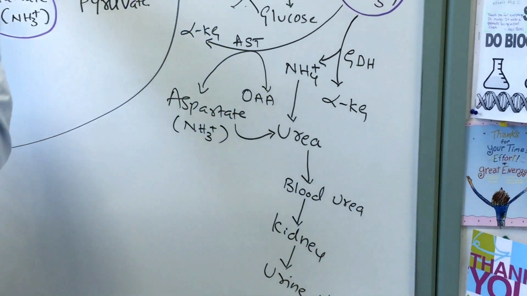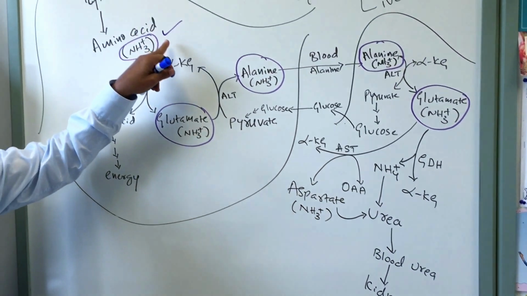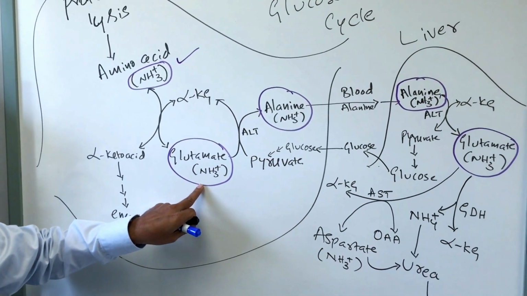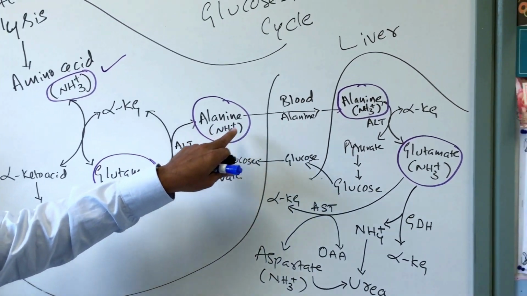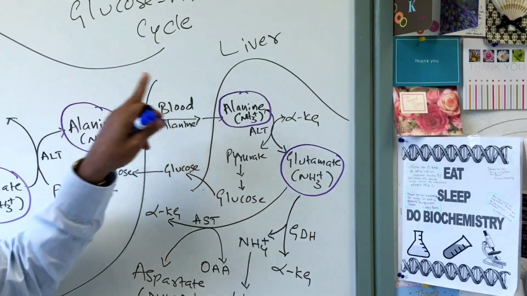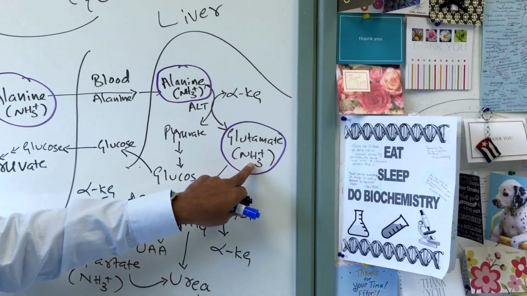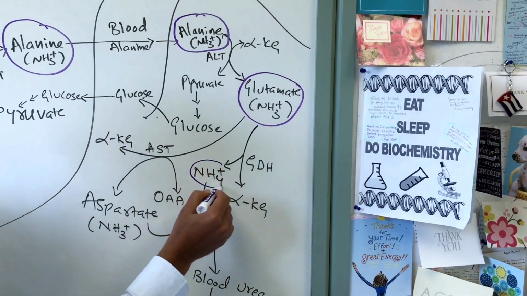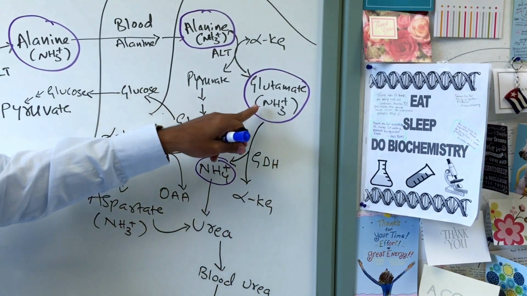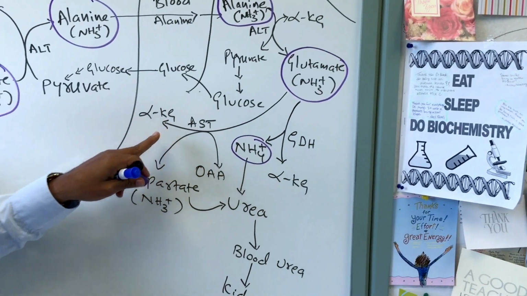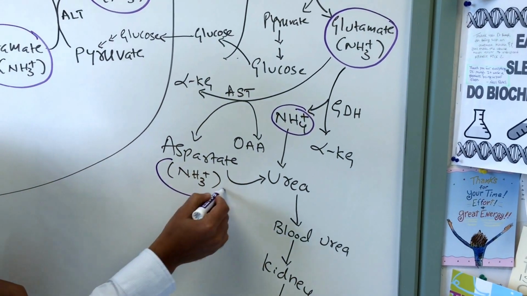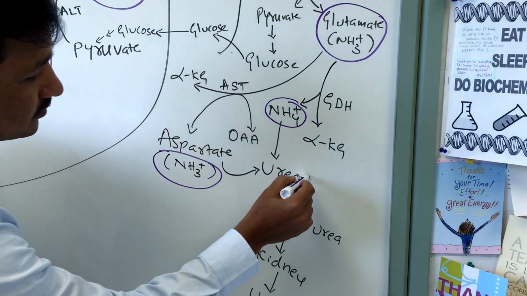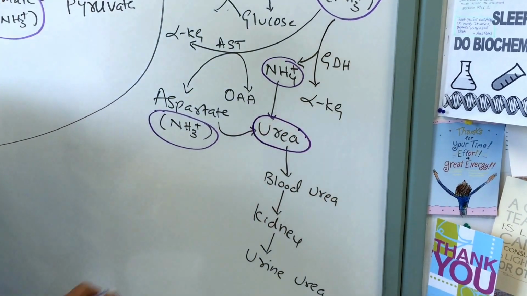Ultimately your amino acid nitrogen coming from the peripheral tissues will be getting into glutamate, glutamate to alanine, alanine from the skeletal muscle to the liver, alanine to glutamate again, glutamate undergoing the glutamate dehydrogenase reaction to give ammonium ion, or glutamate undergoing the AST catalyzed reaction to give aspartate, and that amino nitrogen will be given to urea. So ultimately it ends up in urea.